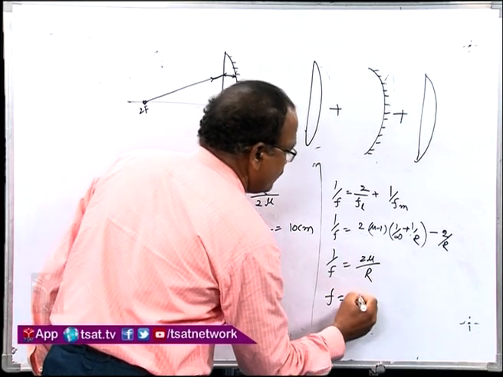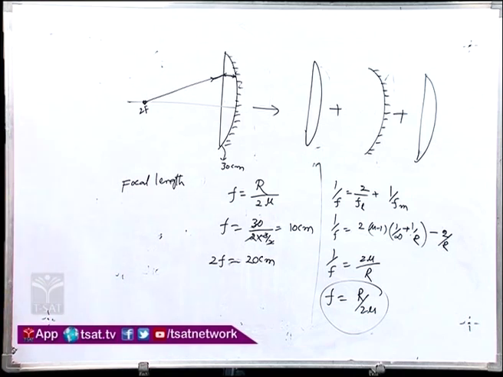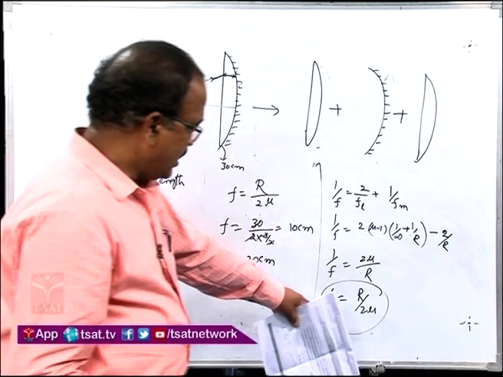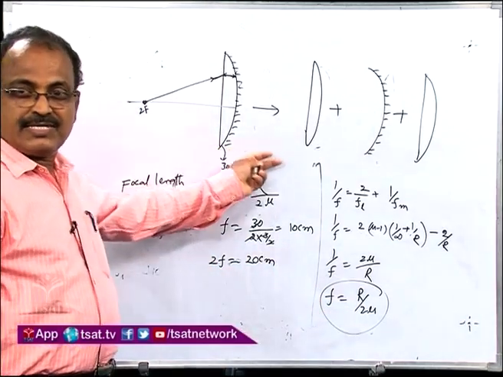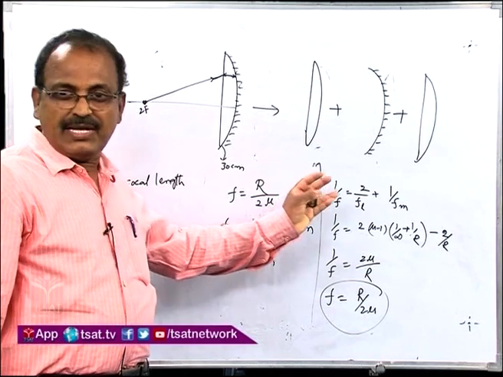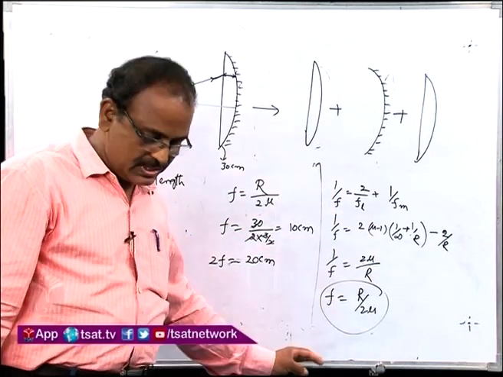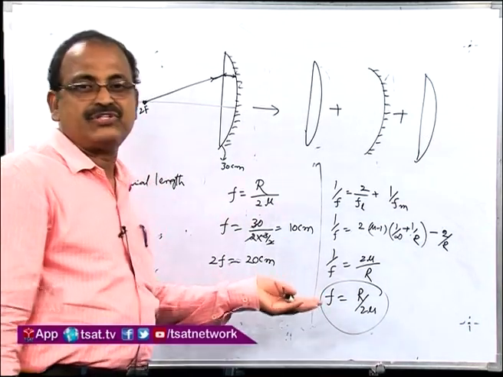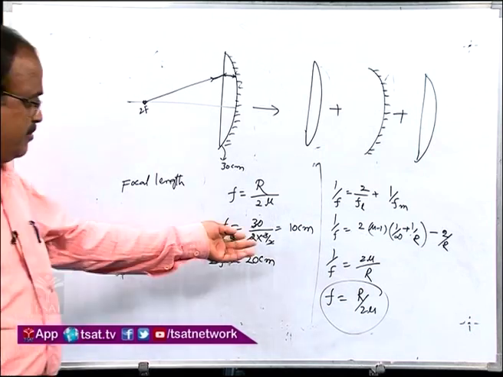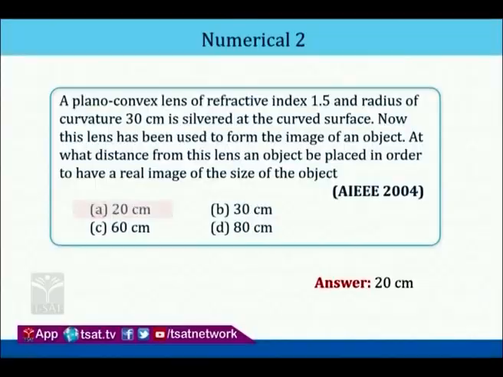Therefore, to find the focal length directly we can take this. This is the important formula. So, here the focal length directly, if there is silvering of the combination of lenses and mirror, we can take this formula, it is one special case. Like this we can take a number of situations in competitive examinations. So, basically it is the combination of lenses and mirrors.